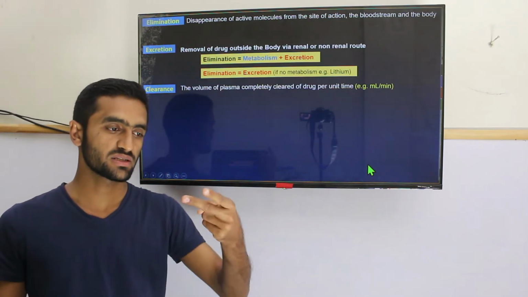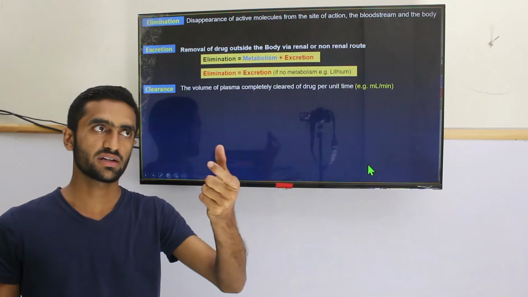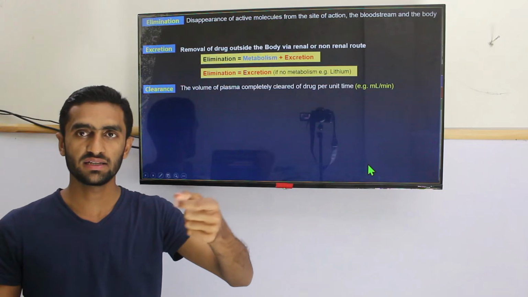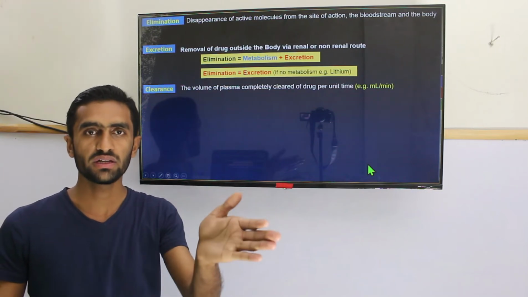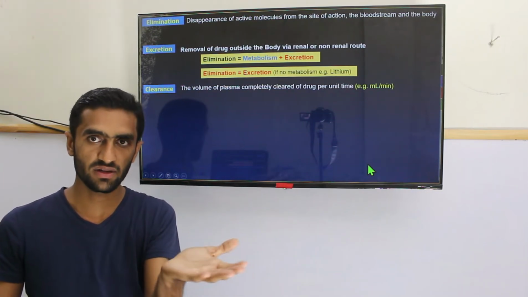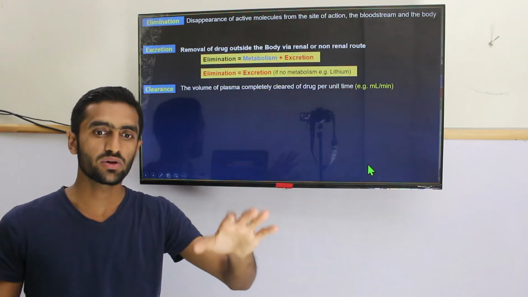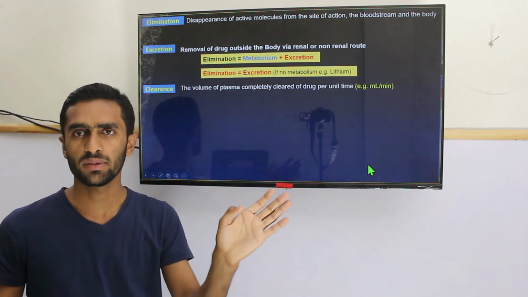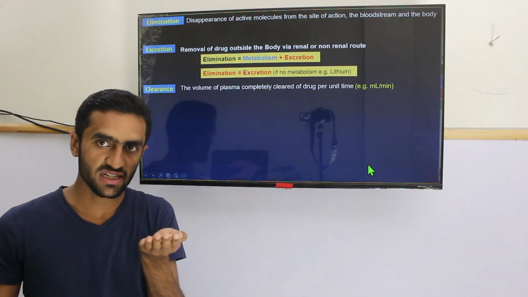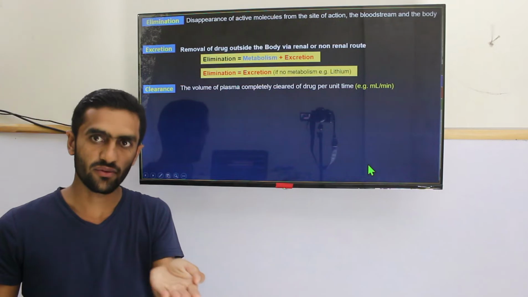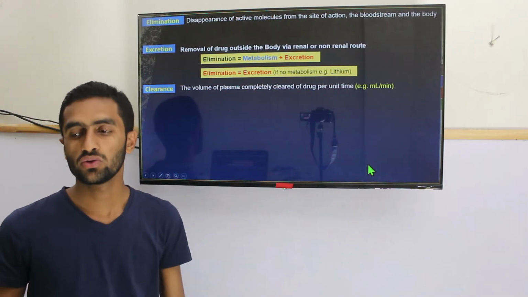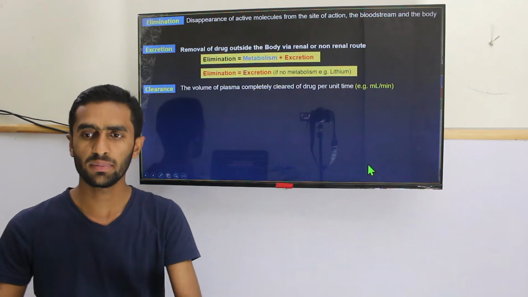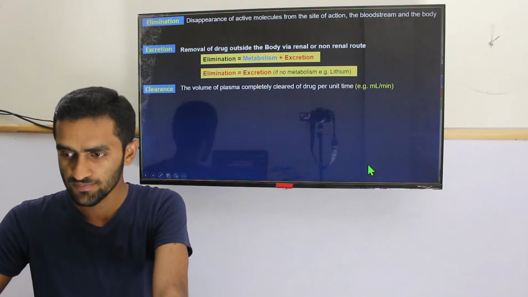For example, 2 liters cleared, where the concentration is 100 mg per liter or 50 mg, doesn't matter. What matters is how many hours it takes, so that's important in the clearance. We will come back to all these explanations.